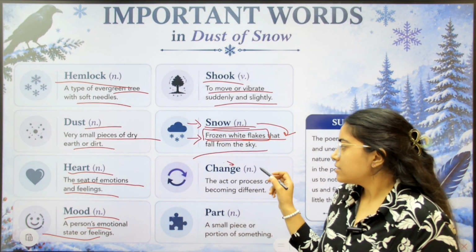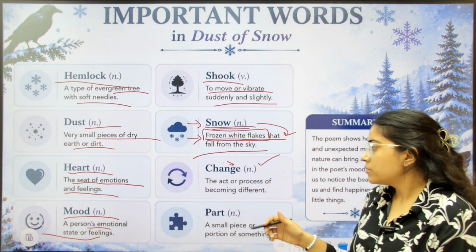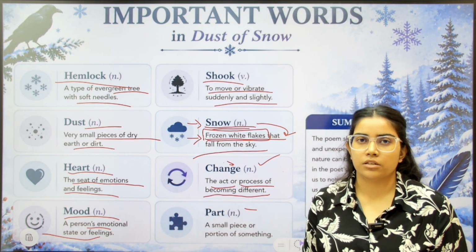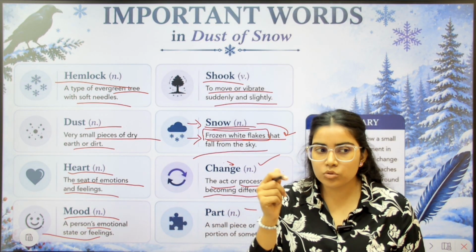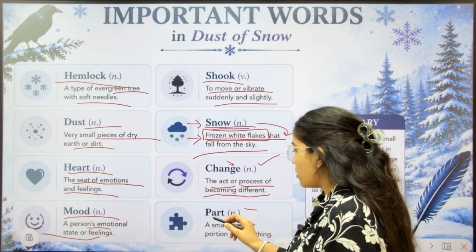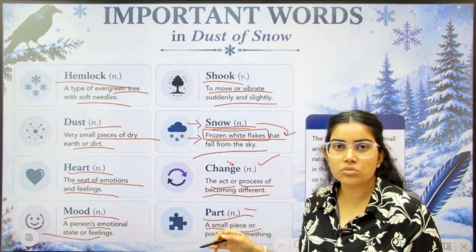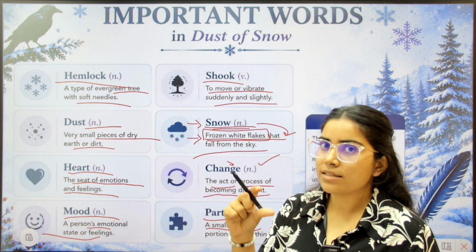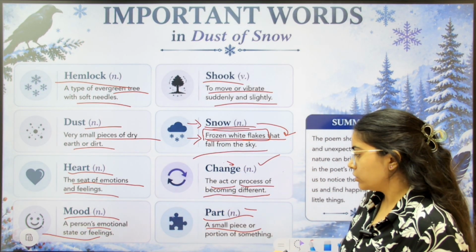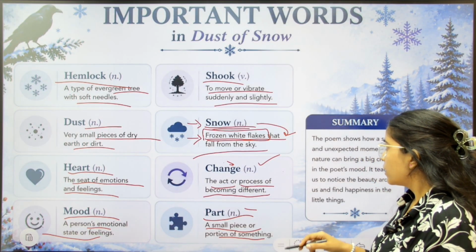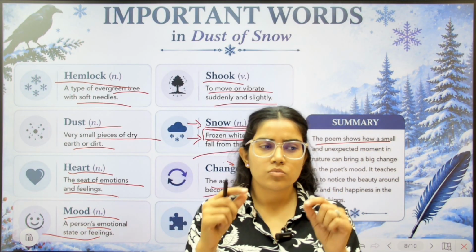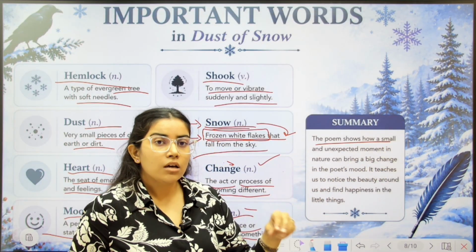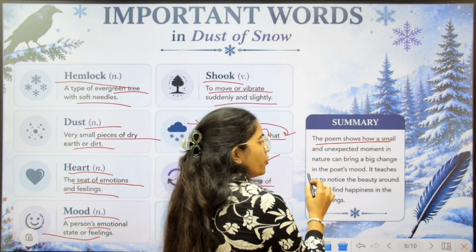Okay. Next is change. What is the change in the poem? In the poet's mood, the act or progress of becoming different. Becoming different in the sense his mood was changed. Next is part, a small piece. Part refers to the time of the day which the crow has saved from being ruined. Portion of something. So the poem shows how a small unexpected moment in nature can bring a big change in the poet's mood.